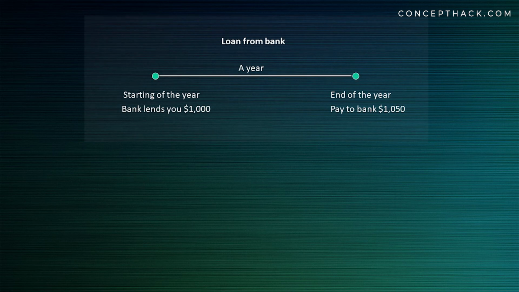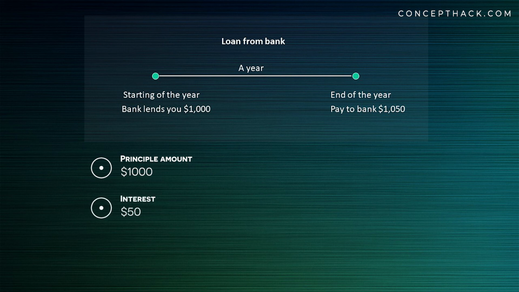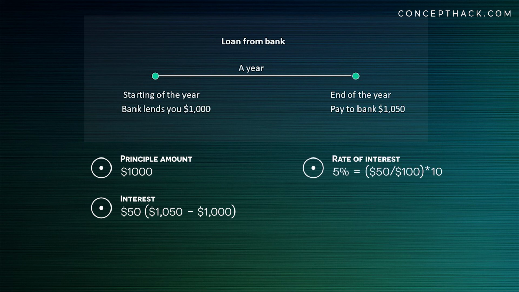If you borrow $1,000 from a bank for a year and at the end of the year you need to pay back $1,050, then in this case $1,000 is the principal amount, that is the initial value. $50 is the interest, that is $1,050 minus $1,000. 5% is the rate of interest per year, and $1,050 is the accumulated amount, that is the final value.